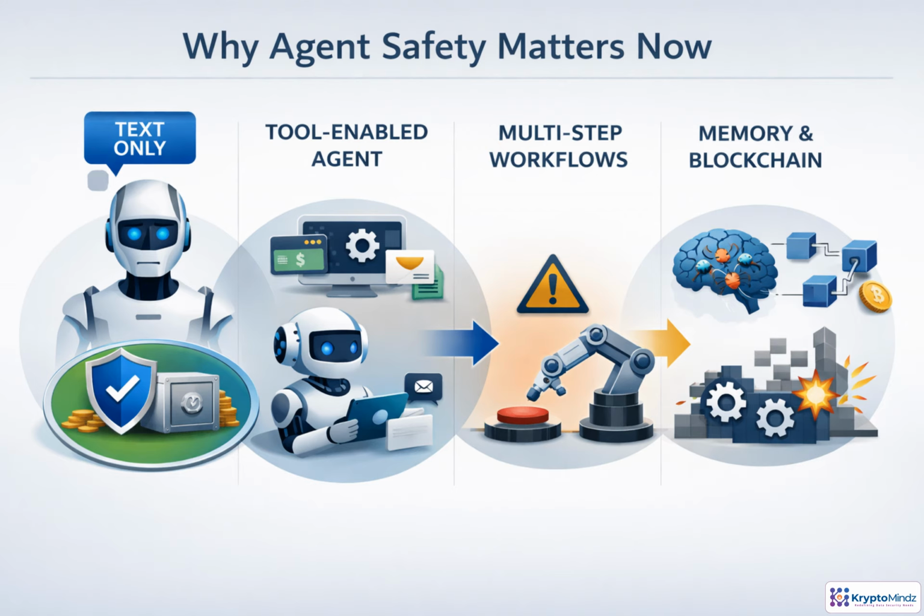A text model can be wrong. A tool-using agent can act. It can move money, change data, trigger workflows, or carry forward bad instructions. That is why safety has to be built into execution, not just added as advice around the model.